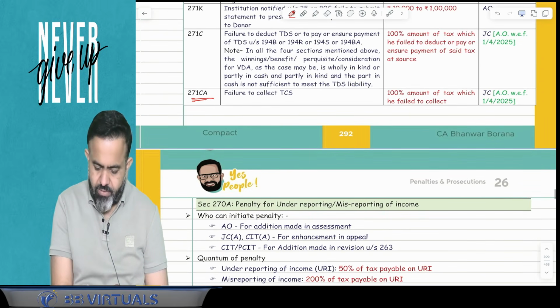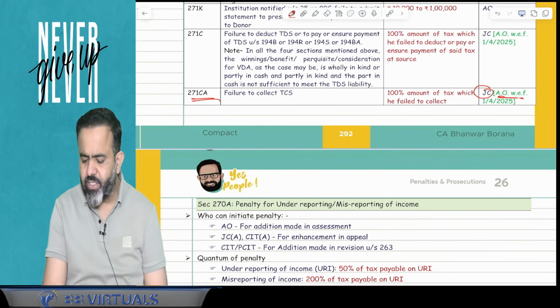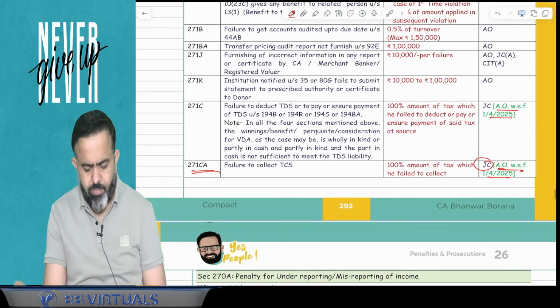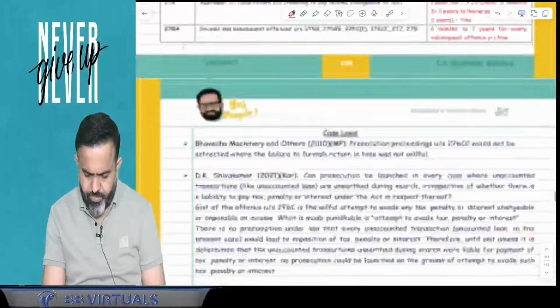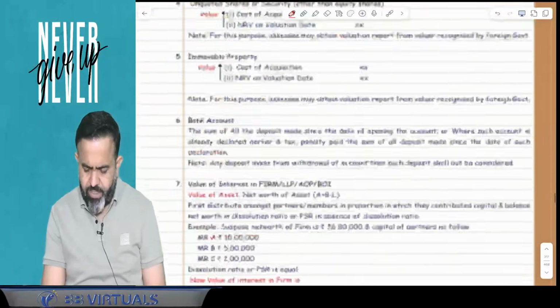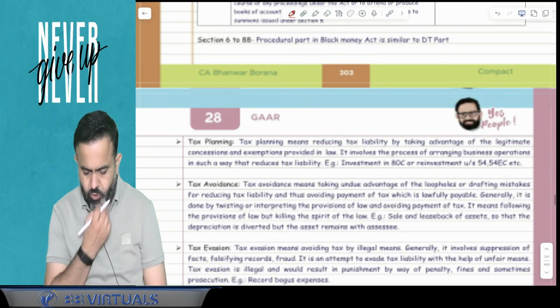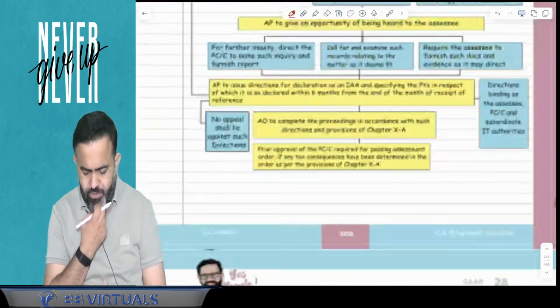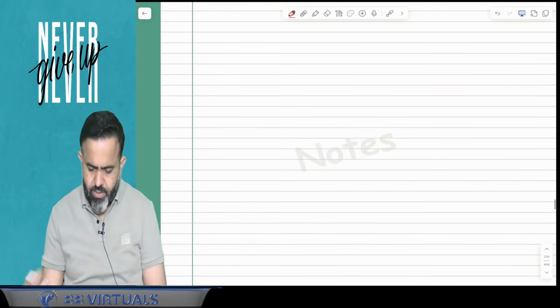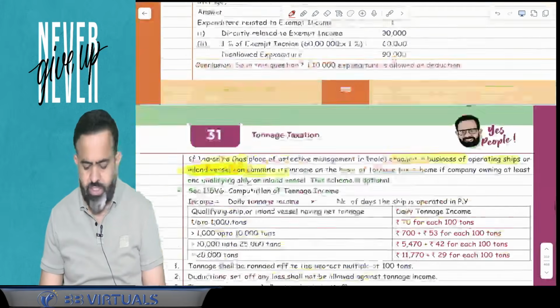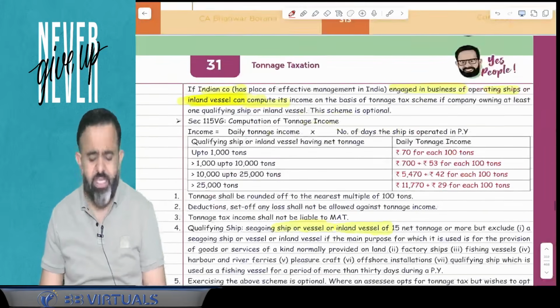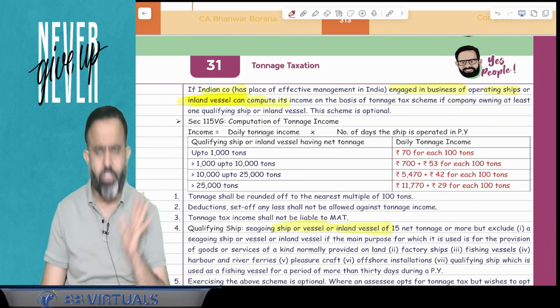Now here also, earlier it was the JC, now any AO can impose this type of penalty. Done. Okay. Now after penalty and prosecution in the black money, there is no change. In the GAR topic, there is no change. In the VDA topic, there is no change. Exempt income, there is no change. In case of the tonnage taxation, there is a small change.